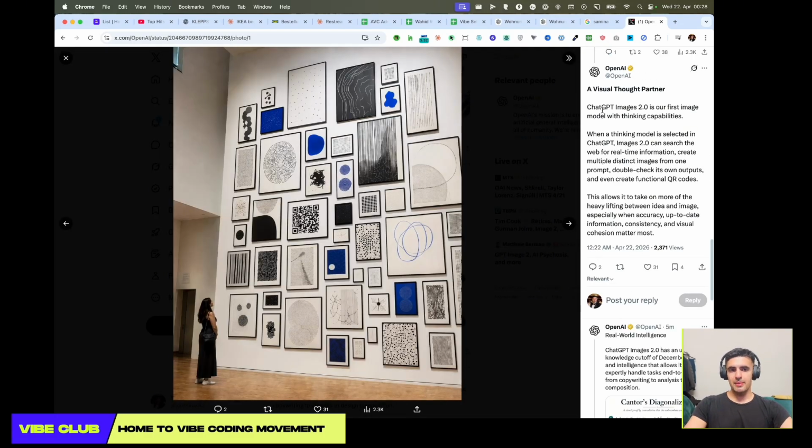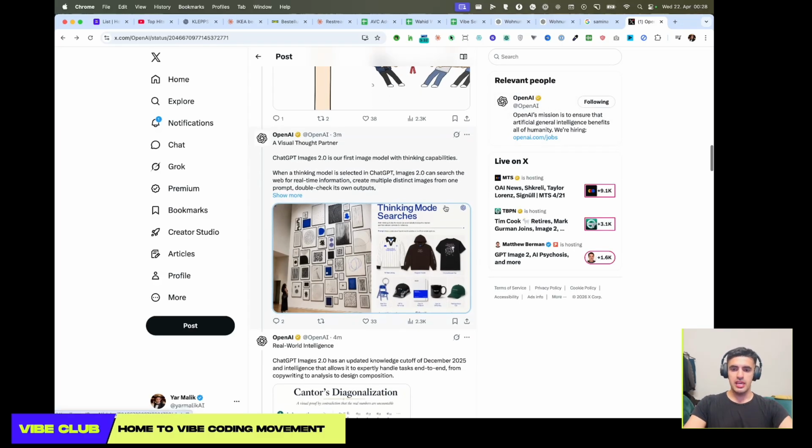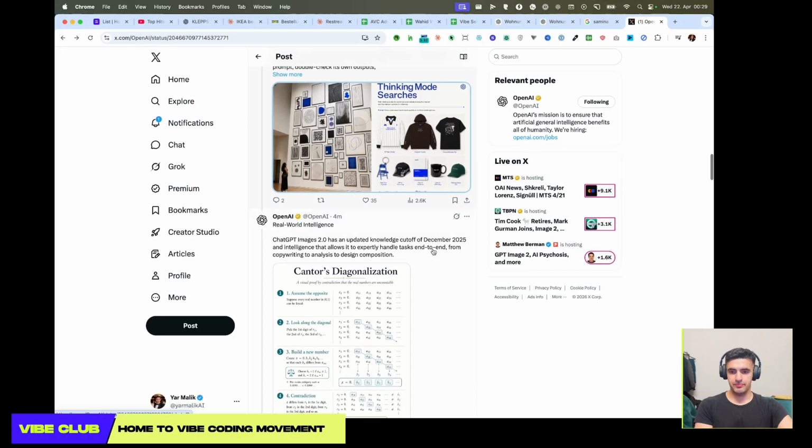Also, you can see they mentioned that it's a visual thought partner. It has first image and thinking capabilities, and it can just create these whole visual graphics. As you can see, they're looking really good. If you want to think about many things visually, you can use it really properly, because converting text into images in proper detail is really easy for this.